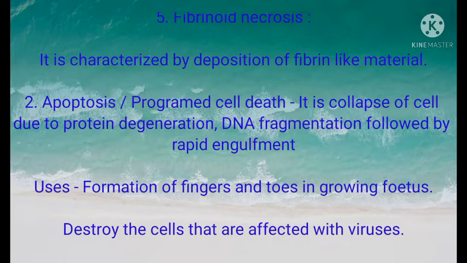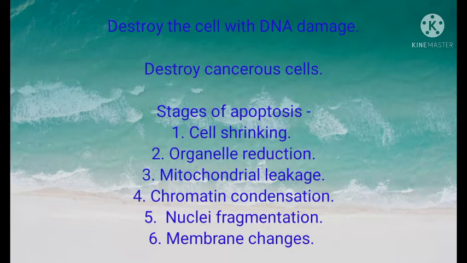Apoptosis, or programmed cell death, is collapse of the cell due to protein degradation and DNA fragmentation, followed by rapid engulfment. Uses: formation of fingers and toes in the growing fetus, destroying cells that are affected with viruses, destroying cells with DNA damage, and destroying cancerous cells. Stages of apoptosis: cell shrinking, organelle reduction, mitochondrial leakage, chromatin condensation, nuclear fragmentation, membrane changes.